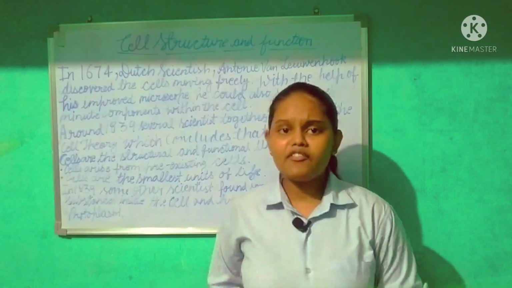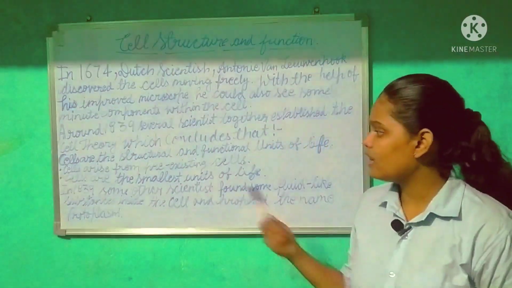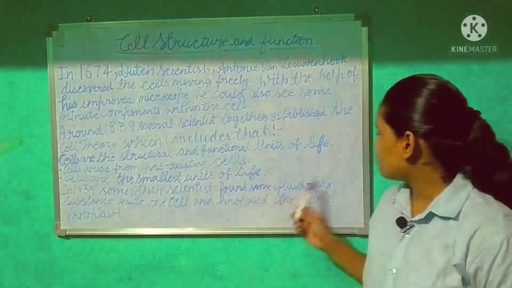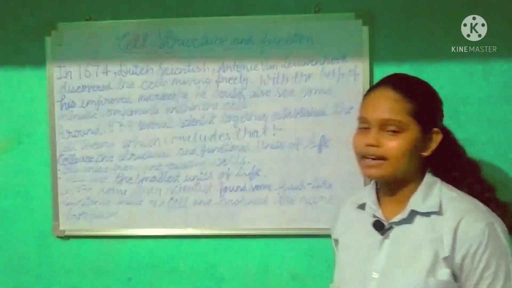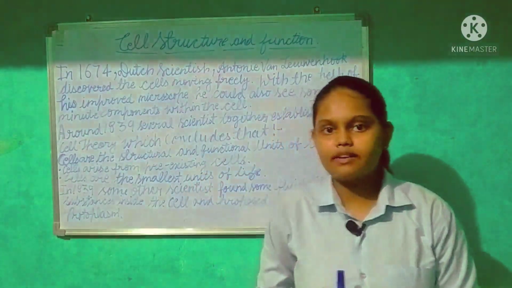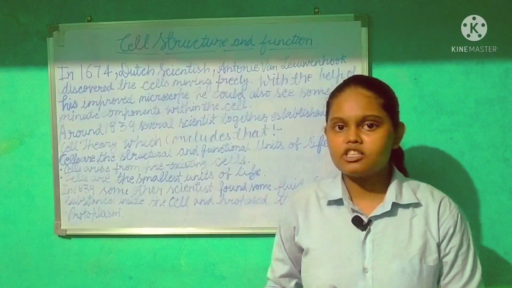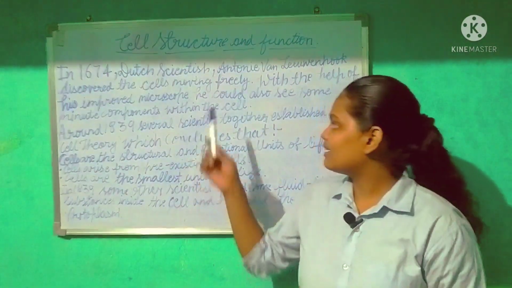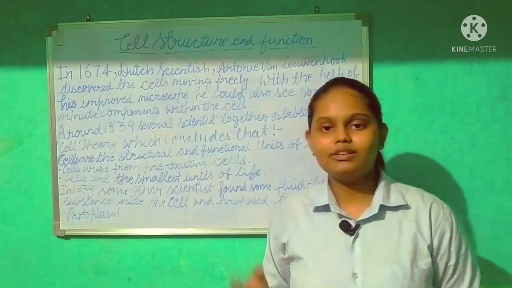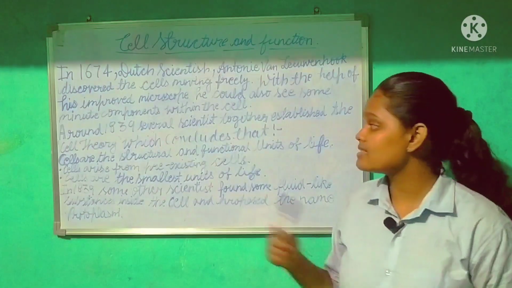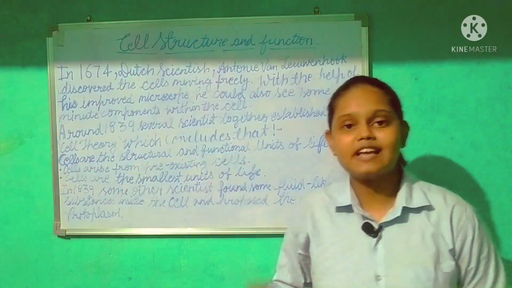After these scientists researched it, in 1839, some other scientists found some fluid-like substance inside the cell. Robert Hooke researched the cork and the cells that were present. After that, Antonie van Leeuwenhoek found that cells can move and have some minute components. Then other scientists established the cell theory.